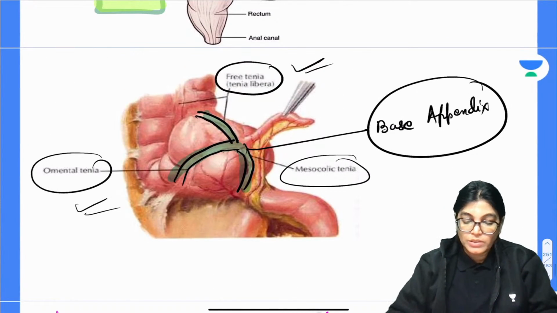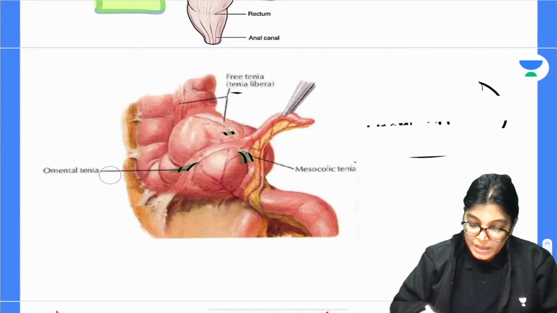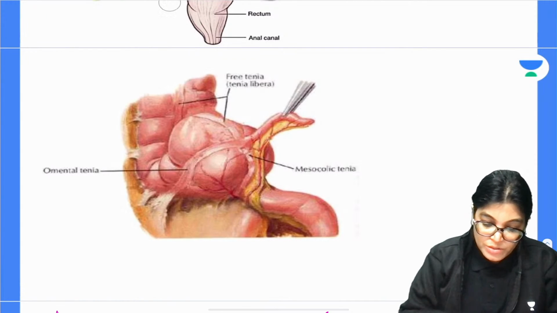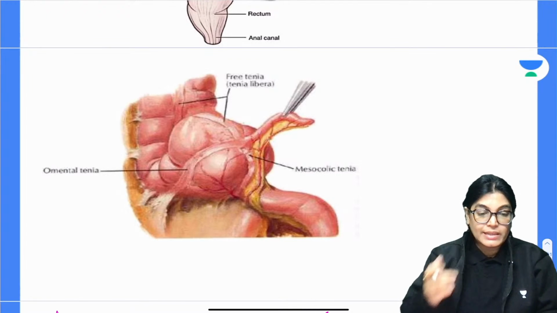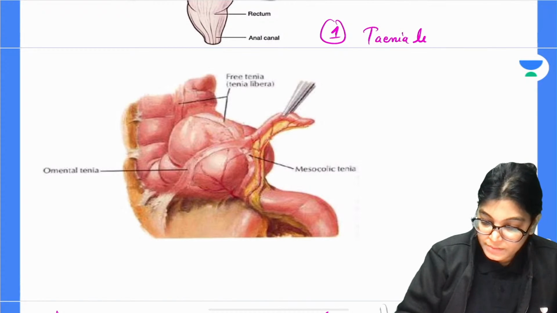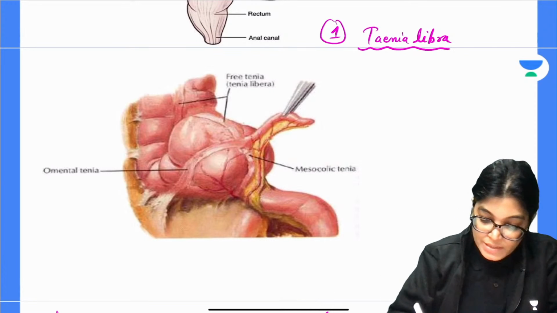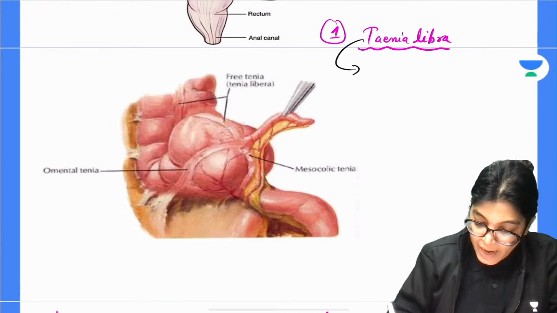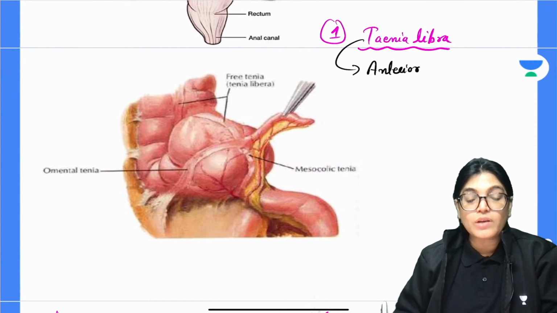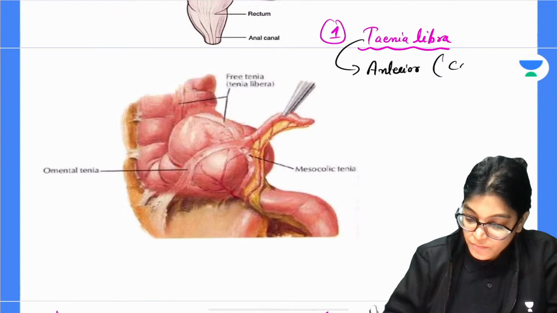The other thing which I want you to know is the three tinea coli. Let me just give you a brief about the three tinea coli. See here, the three tinea coli are tinea libera. When we talk about tinea libera, it is placed anteriorly. What is the location? Tinea libera is placed anteriorly. The longitudinal muscle coat of smooth muscle is placed anteriorly in the location of